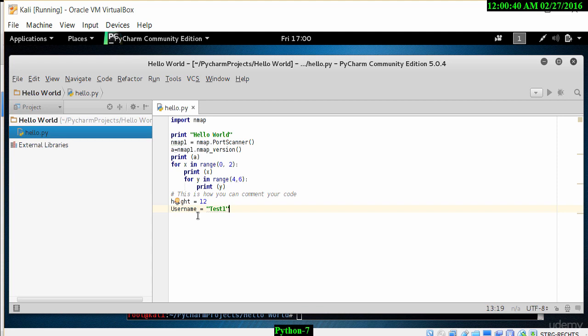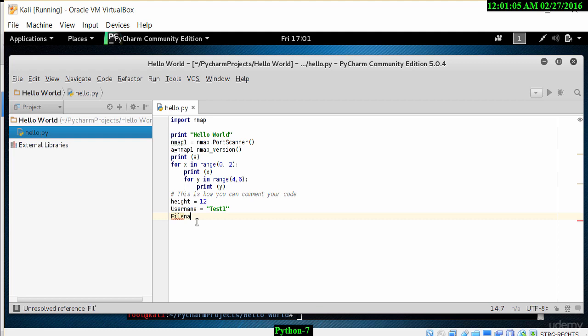This is now classified as a string variable. If I wanted to define a path for a specific file name, I could also use quotes, but in that instance I use single quotes. To do that, I simply type in file name equals, and I will use single quotes this time.